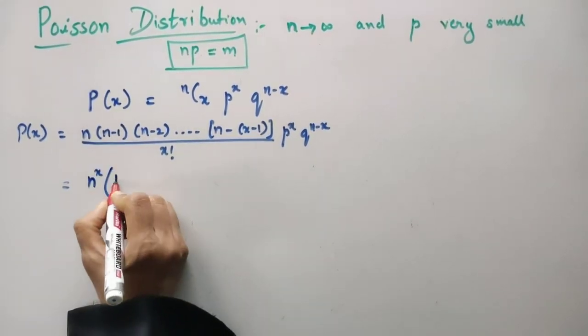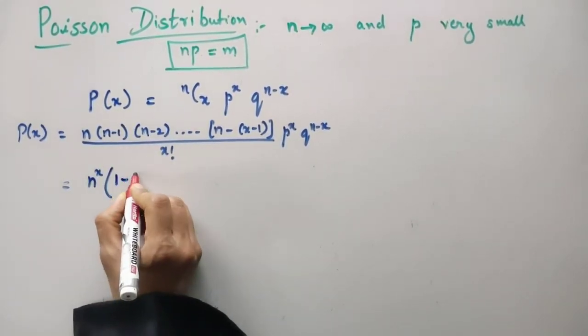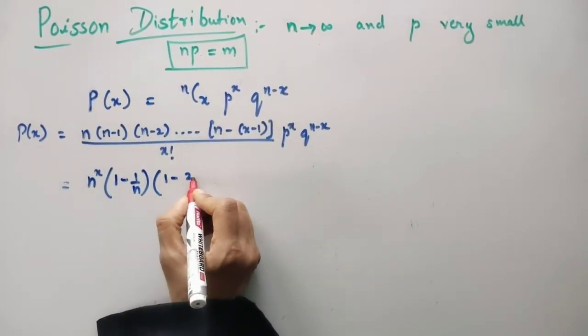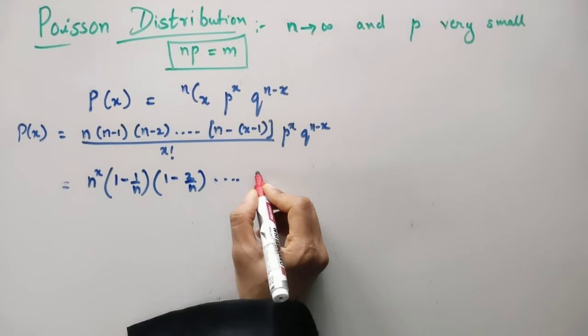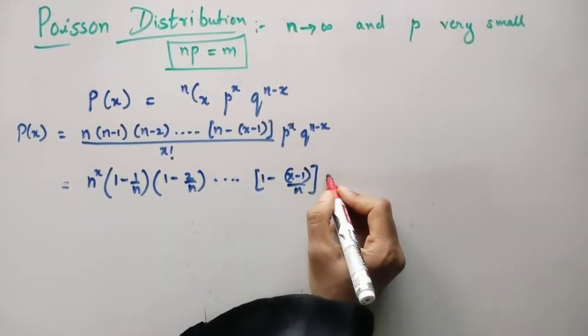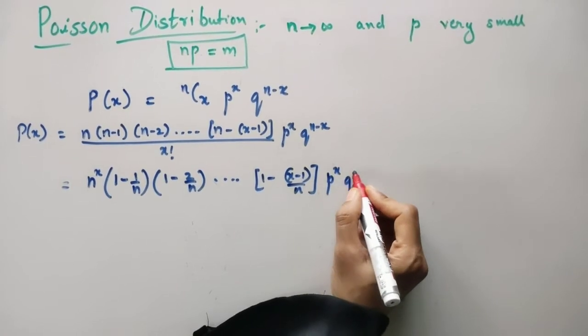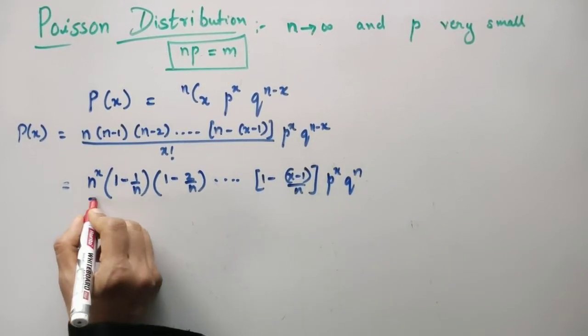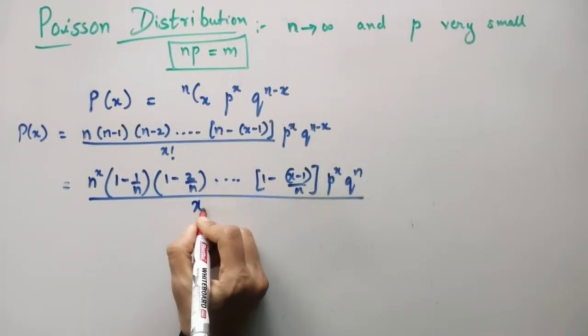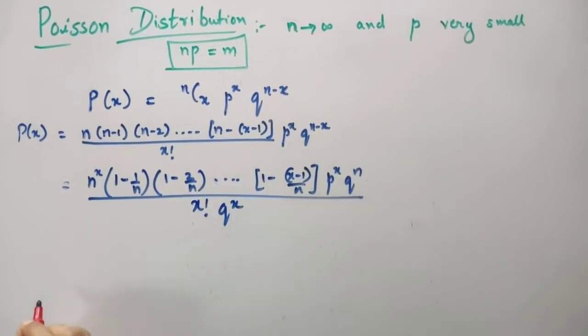The remaining part will be 1 minus 1 by n, 1 minus 2 by n, and it continues, at the end 1 minus x minus 1 divided by n, into p raised to x, q raised to n in the numerator, whereas q raised to n minus x is there, so minus x comes to the denominator, x factorial, q raised to x.